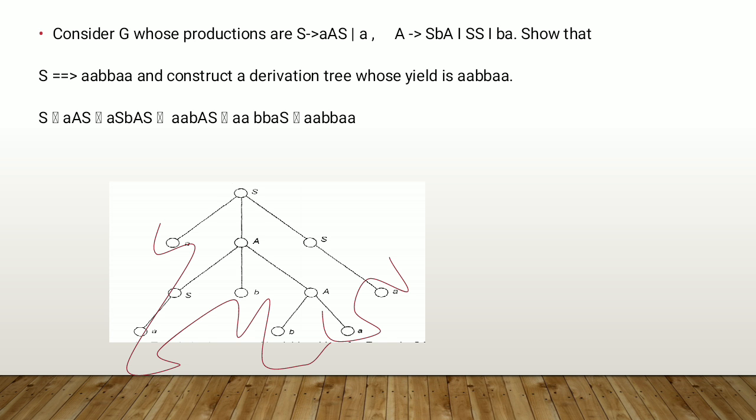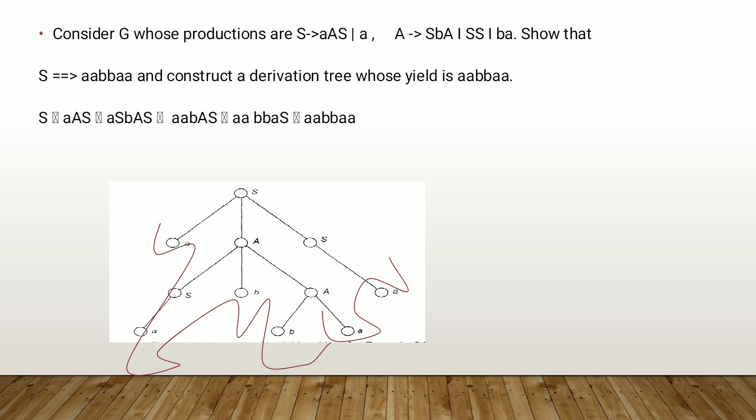Now B is already there, but we want another B. So which is the production where B is there? A is the production where we can generate a string starting with B, that is A produces BA. So here we will now replace A. So AAB, and A is replaced by BA. So AA, BB, A, and last is S.